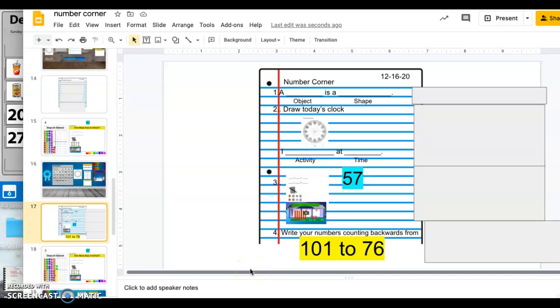For number 4, you will be writing your numbers counting backwards, starting at 101. Start at 101 and count backwards to 76.